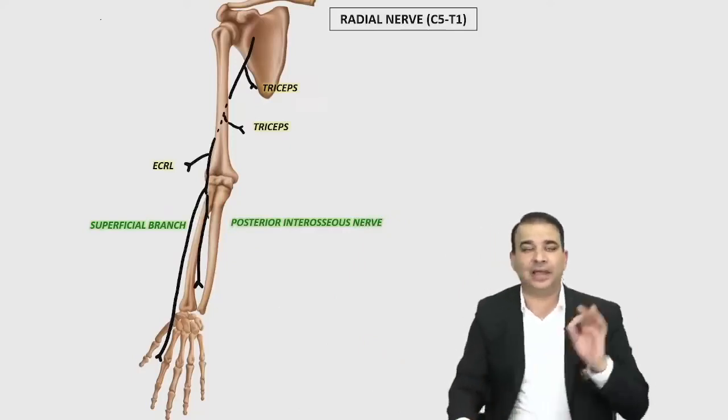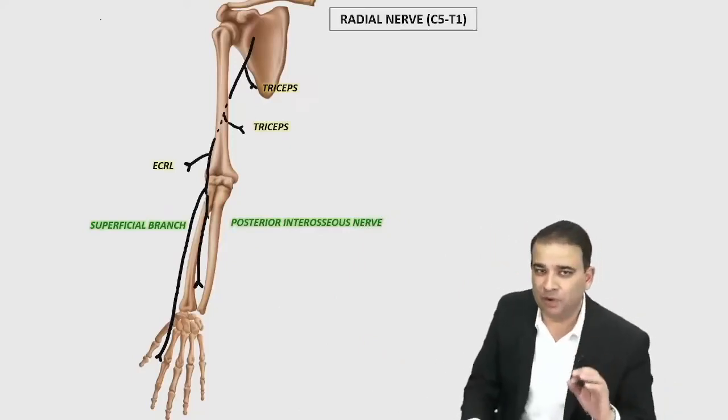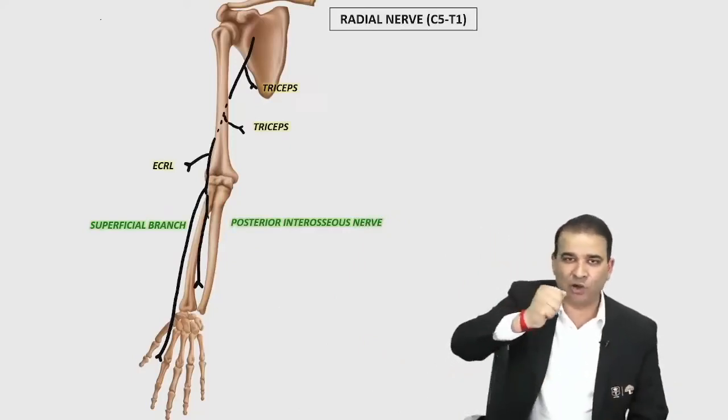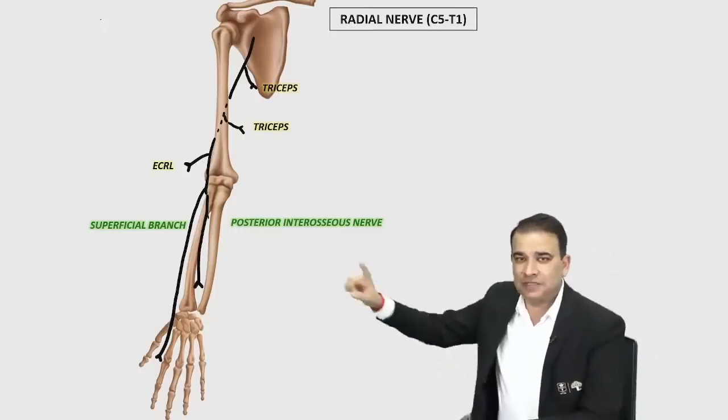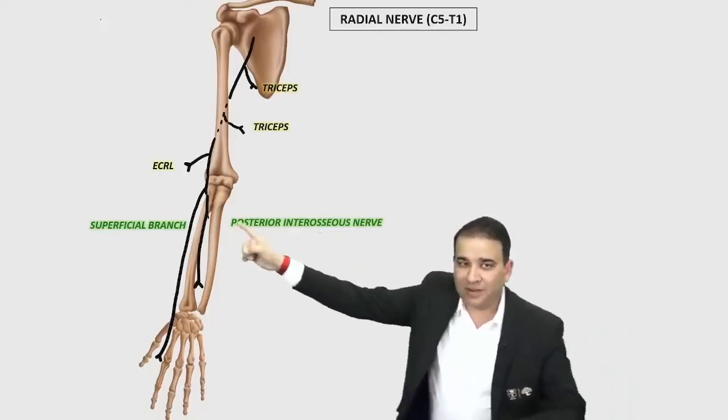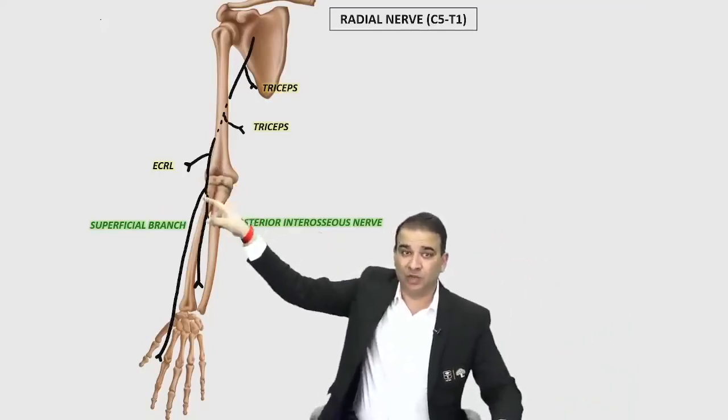Extensor carpi radialis longus, the most important muscle to be remembered from here. Extensor carpi radialis longus, guys. It is one of the wrist extensors. All other wrist extensors will be supplied by the posterior interosseous nerve. Now, this one wrist extensor is supplied by the main radial nerve before the division.